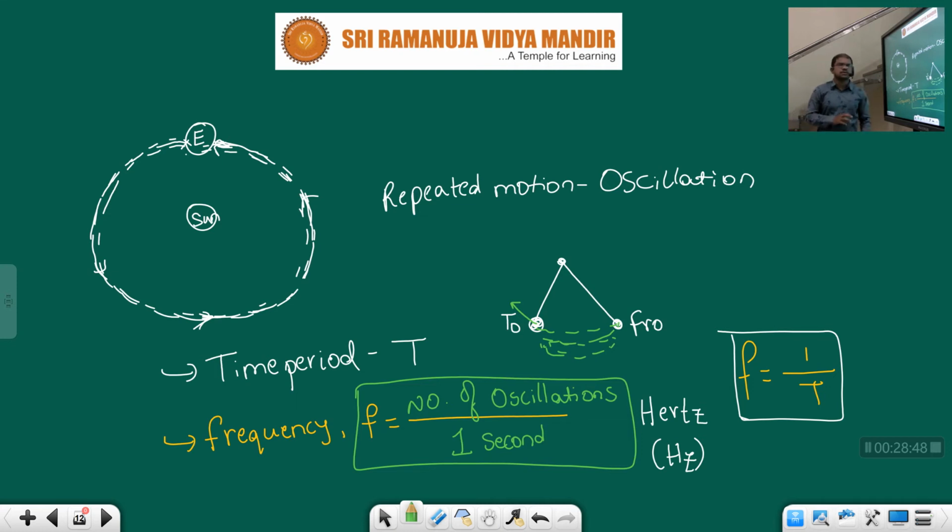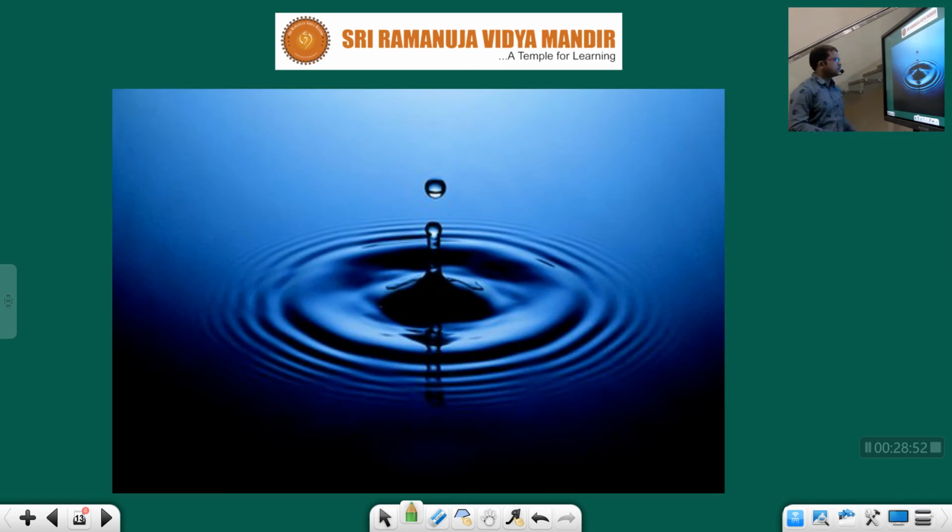So here the important thing is what? Transfer of energy. Okay. The thing is, children, whenever any droplet falls on the water surface, you can see this pattern, vibrations are created around that one. These also create what? Waves. Okay, you can take this one as an example. Those waves will transfer.